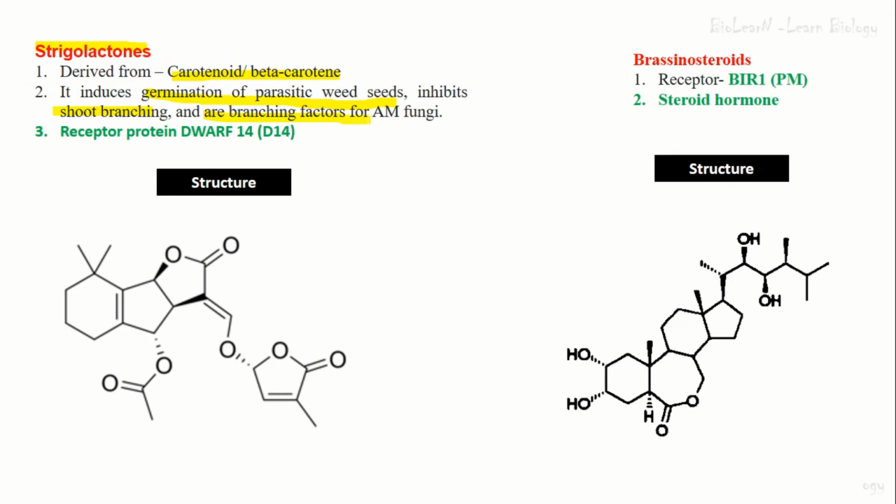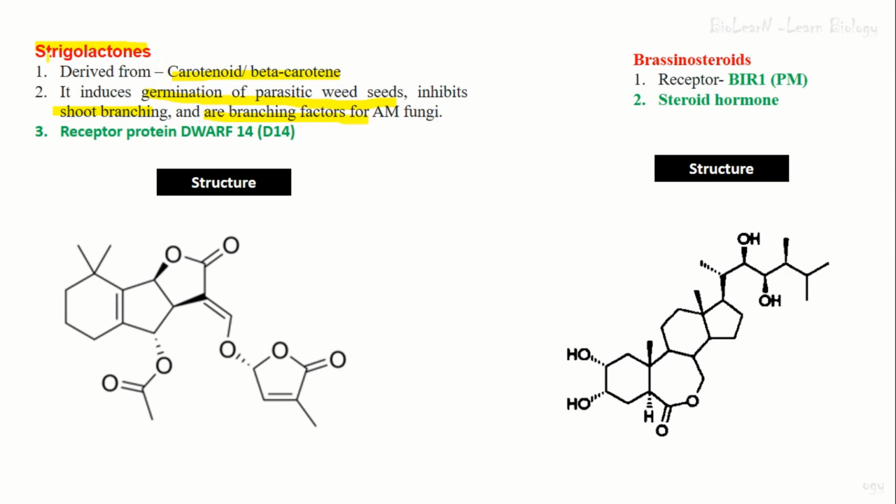Avascular mycorrhizal fungi के लिए it acts as a branching factor, but in the plant it inhibits the shoot branching. So you have to remember three important points. It stimulates the germination of weed seeds. It inhibits the shoot branching in the plant, and it is a branching factor. It stimulates branching in the mycorrhizal fungi.